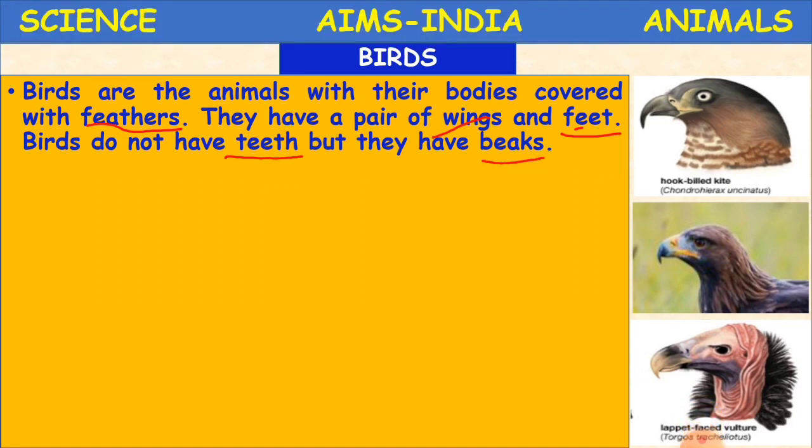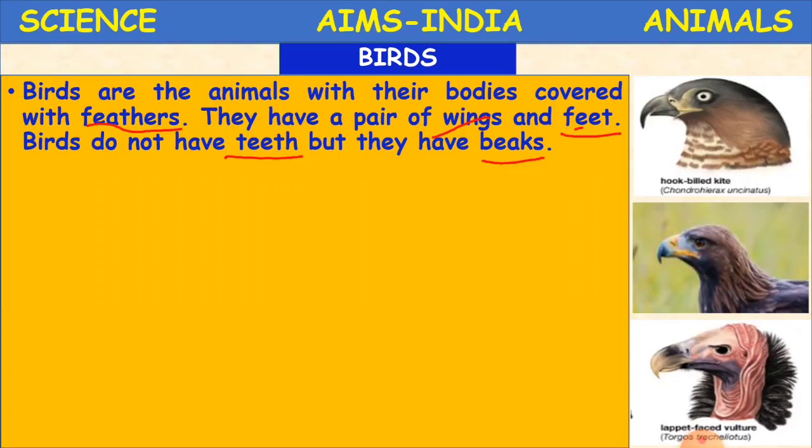Now children, what did we learn when we were discussing the animals in the previous session? We said that animals have teeth. Because of the teeth they are able to eat food. The teeth are also of different types. But here if you see birds, they do not have teeth.